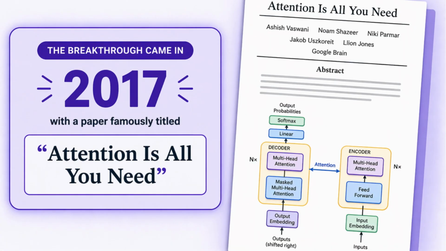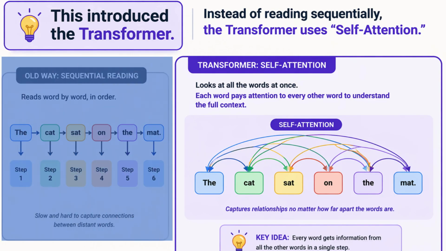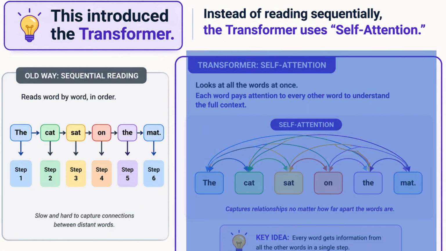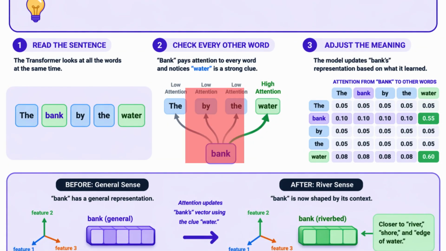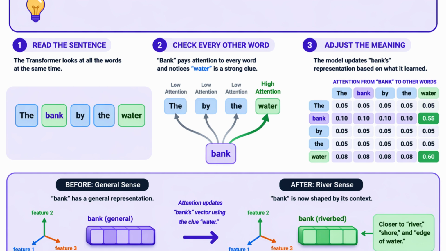of the internet's data. The breakthrough came in 2017 with a paper famously titled "Attention is All You Need." This introduced the transformer. Instead of reading sequentially, the transformer uses self-attention. It looks at every word in a sentence simultaneously. When it sees the word bank, it immediately checks every other word in the sentence for clues. If it sees water, it adjusts the mathematical representation of bank to mean a riverbed.